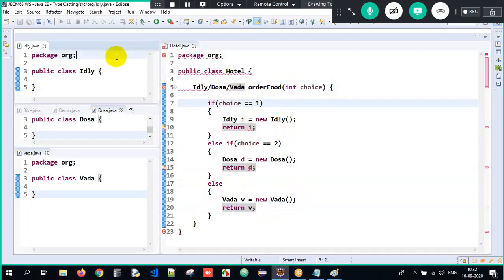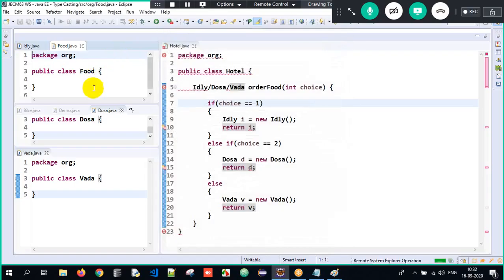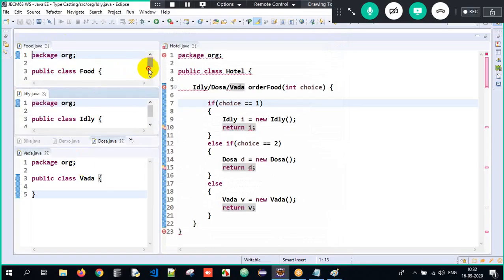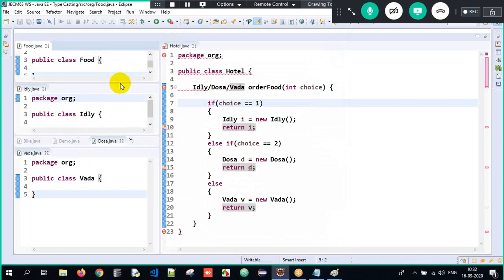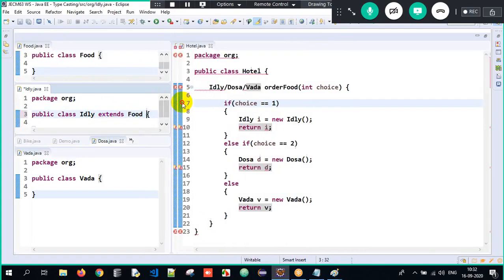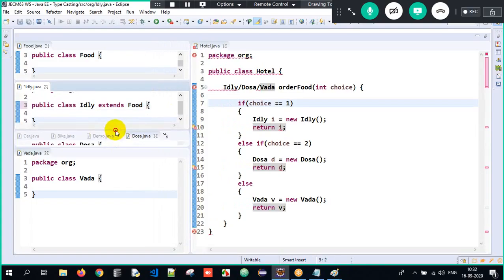I will create one class called food, and I'll make sure that all the classes inherit the food class. There is a class called food over here, and idli extends food. They have a generalized common class here. Just a moment, I'll align the code so it becomes easy for you all to understand.